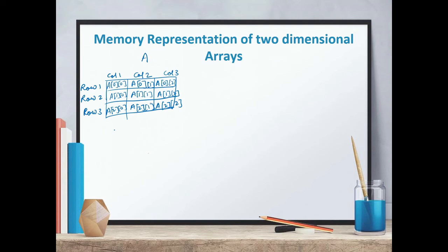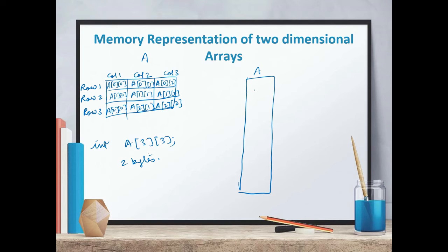This is the conceptual view of a 3 cross 3 array. What will be the memory representation? Suppose this is of integer type, and an integer takes 2 bytes of storage, let's say.